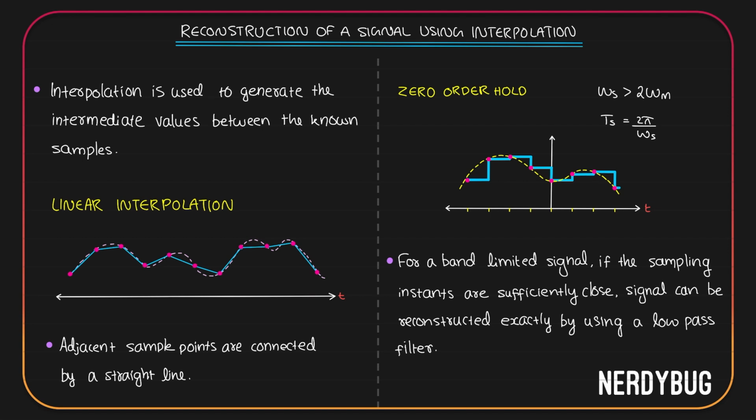It is inversely proportional to omega s. So if omega s should be sufficiently large, that means Ts should be sufficiently small. That is, for the reconstructed signal to exactly look like our original signal, the time period at which the samples are taken should be really small. The samples should be really close to each other. If so, we can simply use a low pass filter to get our input back.